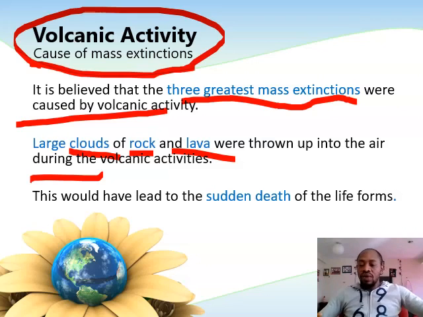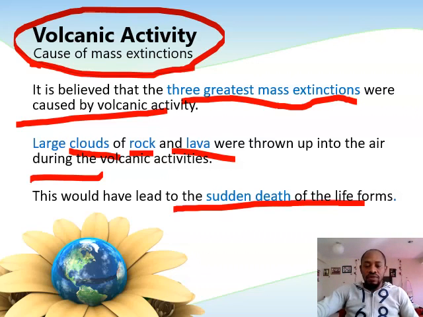When the plants die, who are the next in line to die? The primary consumers, the herbivores. And the secondary consumers, the tertiary consumers die, all life forms on earth will die. This led to mass extinction.